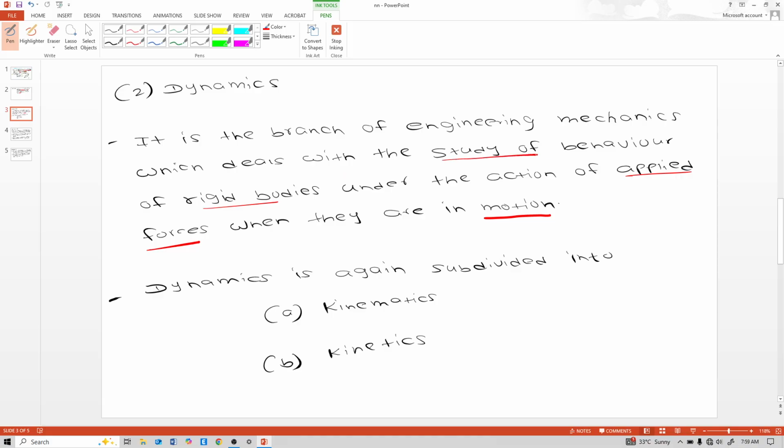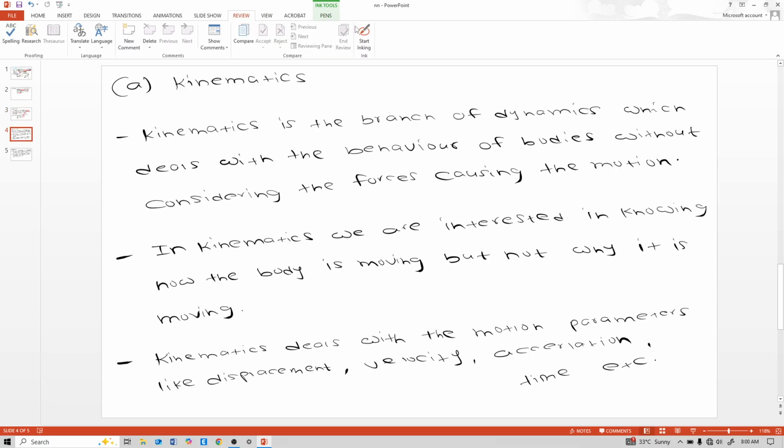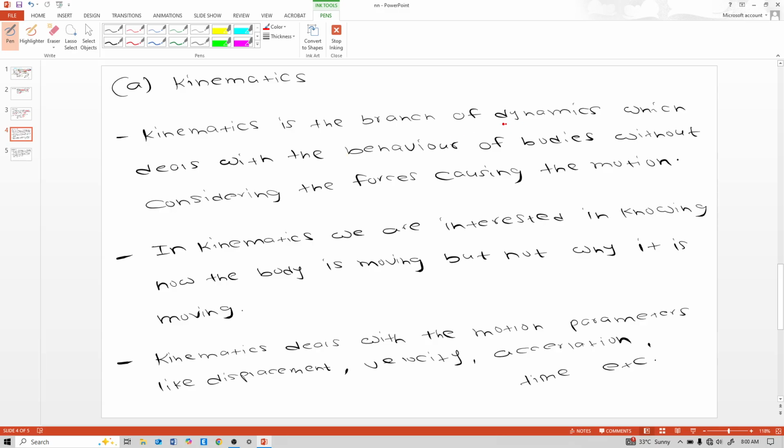So that rigid body is similar, that applied forces are also a similar concept here in statics and dynamics. But remember that dynamics is further subdivided into two parts, kinematics and kinetics. Now what is kinematics and kinetics? Kinetics is the branch of dynamics which deals with the behavior of bodies considering the forces causing the motion. See, here they are considering the forces causing the motion.